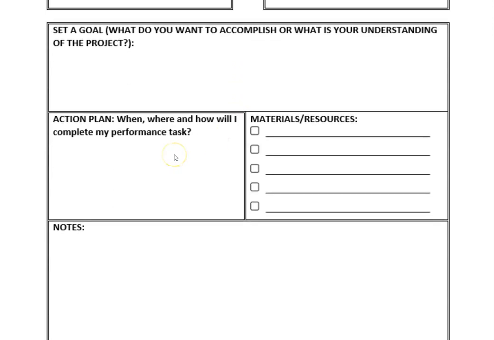Your action plan: where, when, how will you complete your performance task? Map it out. Are you going to do this at home? You want to try and do it in one day? You want to try and do it over the week? You tell me. That's what that box is for.